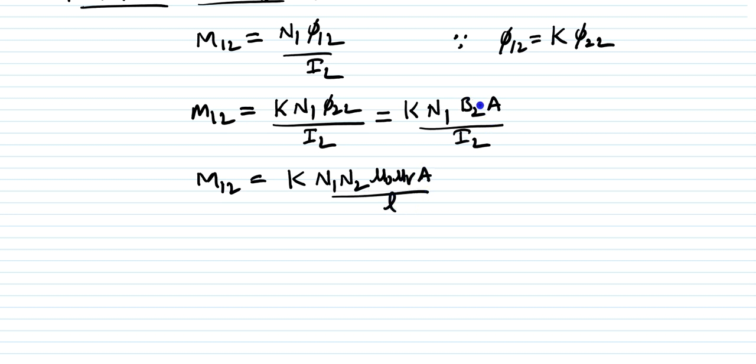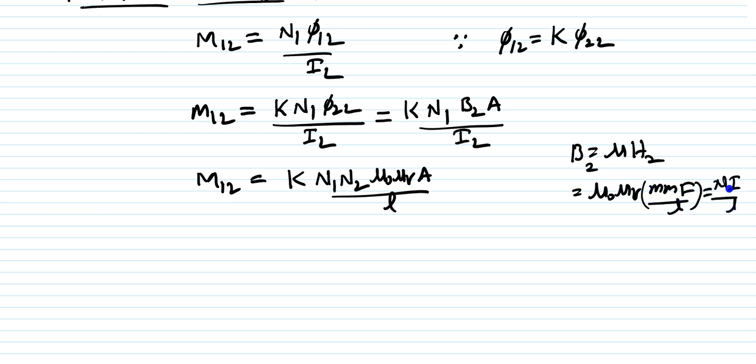Further, this B is nothing but mu into H. So B2 is mu H2, or mu naught mu r times the mmf by length, that is, the number of ampere turns by I by length. Simplifying this, you are going to get the expression M12 is equal to k N1 N2 mu naught mu r A by L. This is the expression for M12.